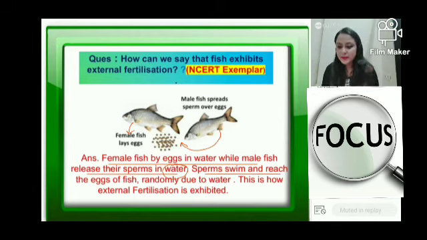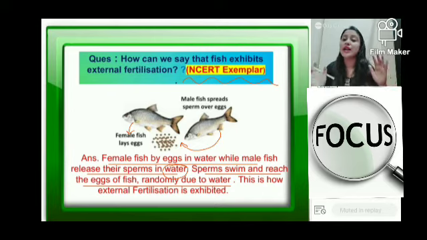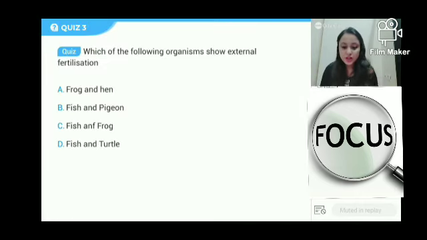And the sperms, because they have the ability to swim, will swim and fertilize the eggs, and all of it will happen in water, where the zygote will be formed, and gradually it will develop into a fish. Okay, so this is also an NCERT exemplar question: which type of fertilization happens in fish? The answer is external fertilization. Okay, so the next question of the day: which of the following organisms, both the organisms mind you, show external fertilization?